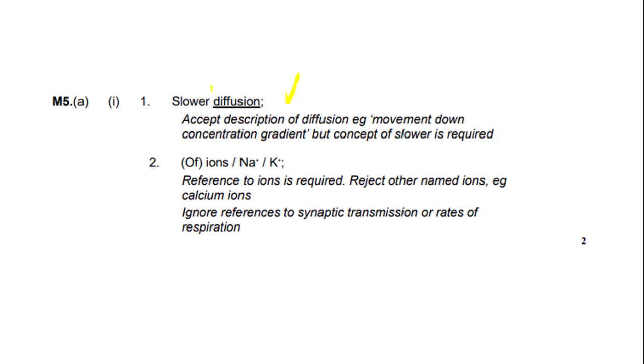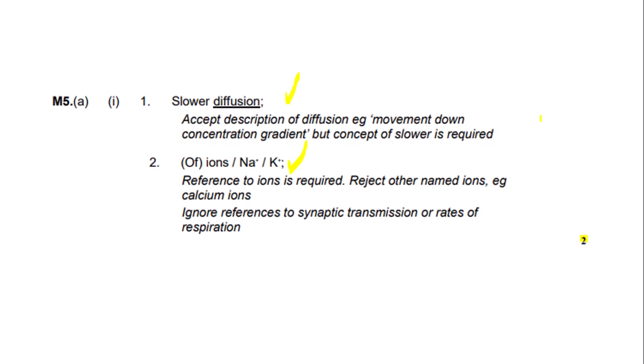Also, it says accepted description of diffusion, e.g. movement down concentration gradient, but concept of slower is required. So you need to refer to the term slower or something similar to get the mark. And you can write a description of diffusion to get a mark as well. So the second marking point says of ions, or sodium or potassium. We wrote sodium and potassium, so we can also get that mark. So we would get all 2 marks for this question.